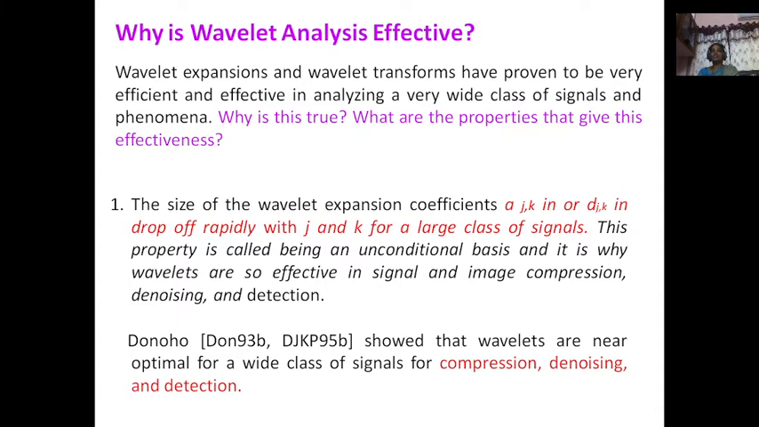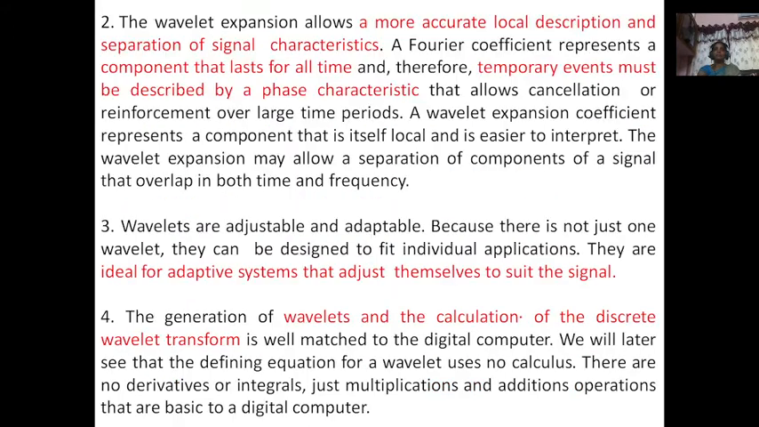Unconditional basis. In Fourier series, it is a conditional basis, where the basis function has to be sine or cos. Here there is no such restriction, so you can use sharply varying wavelets also. That will give you a_{j,k}, d_{j,k} that drop off rapidly with j and k for a large class of signals. Donoho showed that wavelets are near optimal for a wide class of signals for compression, denoising and detection purposes.